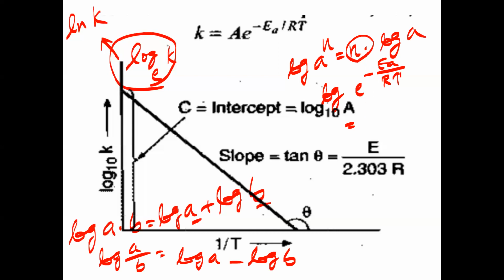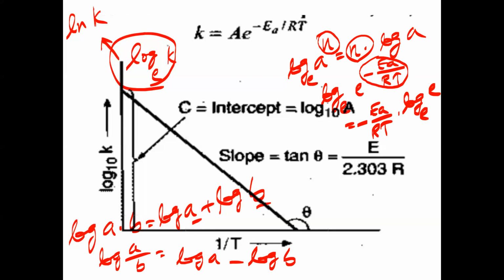In place of n, there is minus Ea by RT. So it is minus Ea by RT into log e to the base e. We are taking natural log only here.